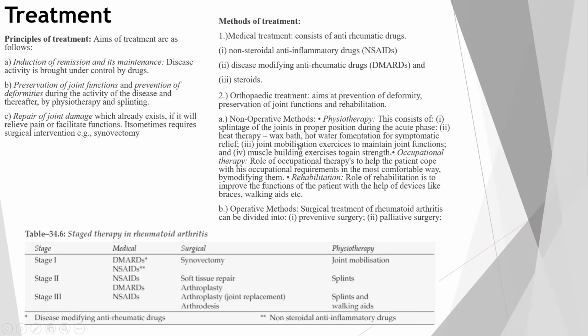Third is joint mobilization exercise to maintain joint function. Joint mobilization is to maintain the range of motion and the space between the joint. So we'll be giving joint mobilization exercises. Fourth is muscle building exercises to gain strength. Movement of the joint is basically caused by the muscle. So we'll be working on the strengthening of the muscles. So muscle exercises are given.